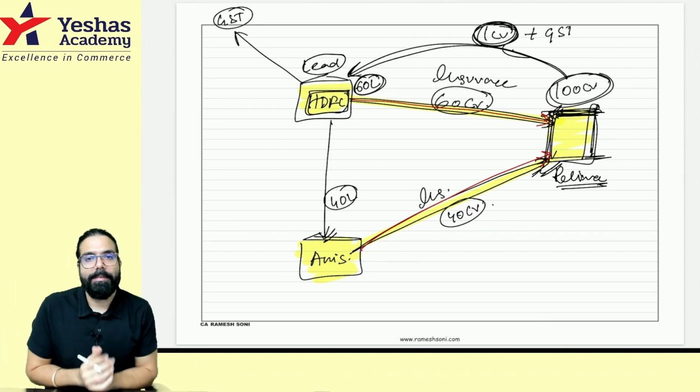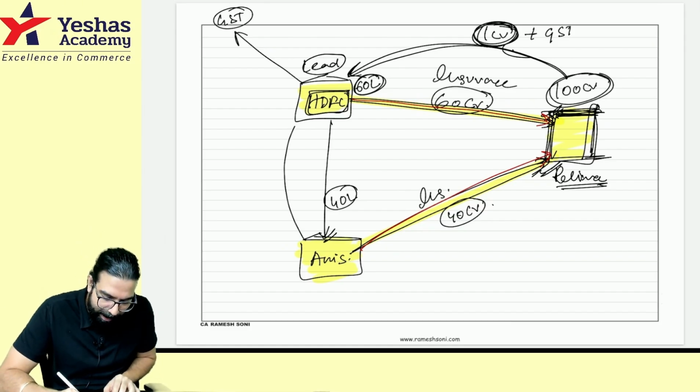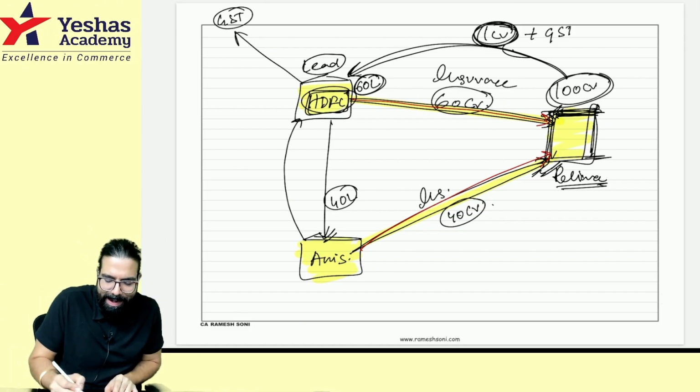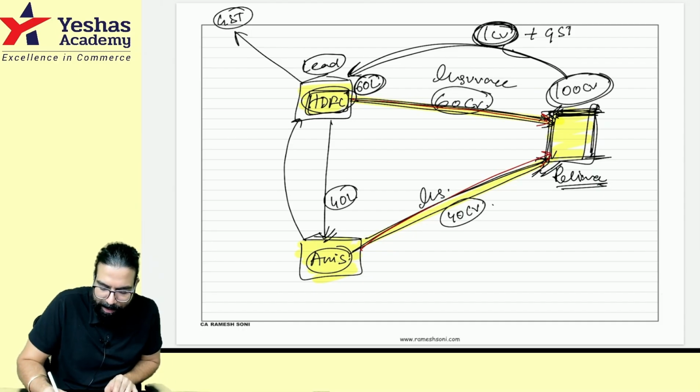Okay? Now what government is trying to say is, see, Axis has helped him, and this guy and this guy have done the insurance together. Okay?